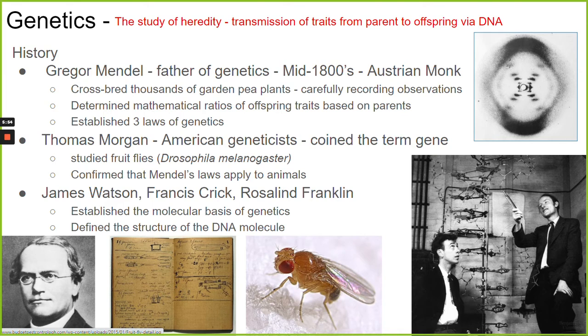And there's lots of other scientists that learned about genetics. When we start thinking about DNA, probably the most famous scientists are Watson and Crick and Franklin. So James Watson and Francis Crick, they were geneticists that were studying sort of what the DNA molecule was like. And at the time, scientists weren't sure about the structure of a DNA molecule. How were things connected? How did it encode information about an organism? Watson and Crick were working on that problem.